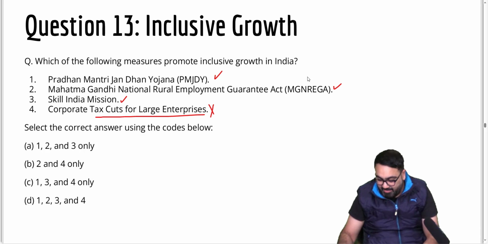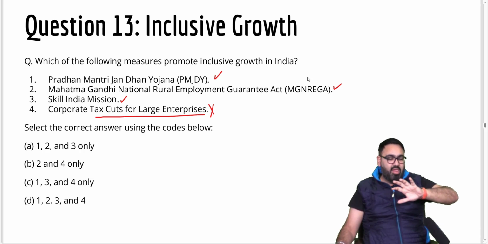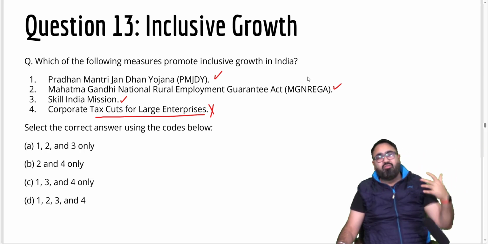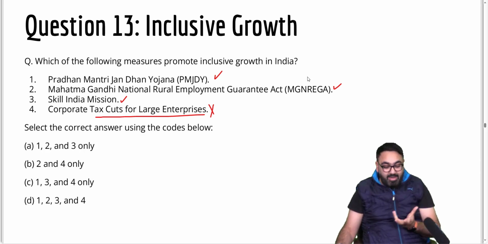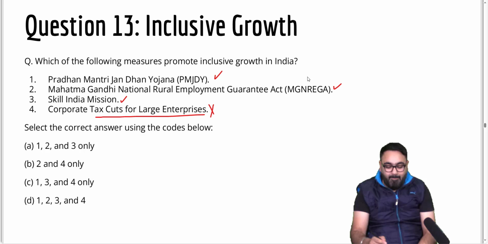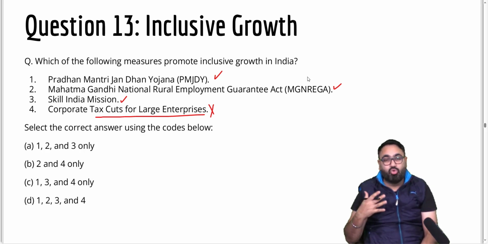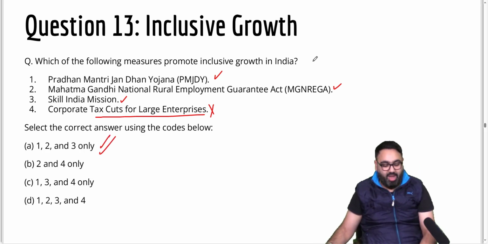See, corporate tax cut means the government will tell the large companies, okay, we are not taking some taxes from you. Now, if they pass it on to their workers, it is fine, but it's not always the case. They might just keep the money with themselves. The government might expect them to invest, but they may not. So this impacts the large enterprises only, not the common people. So this is not inclusive growth. The answer thus is A, 1, 2 and 3.